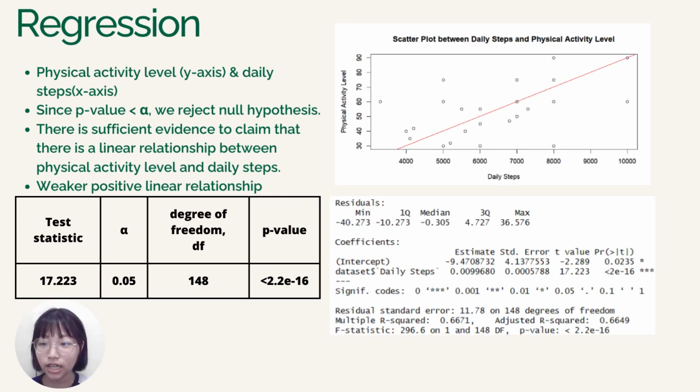For regression, we have used the physical activity level and the daily step. From our programming, we get a test statistic of 70.223, the degrees of freedom is 148, and the p-value is less than 2.2 times 10 to the negative 16. Since the p-value is less than the significance level of 0.05, we can reject H0, the null hypothesis. The scatter plot between daily step and physical activity level is shown in the slide. From this, we can see there is a weaker positive linear relationship, because the points in the graph are gathering but not tight. So we can show that if we have a higher physical activity level, then our daily step will become